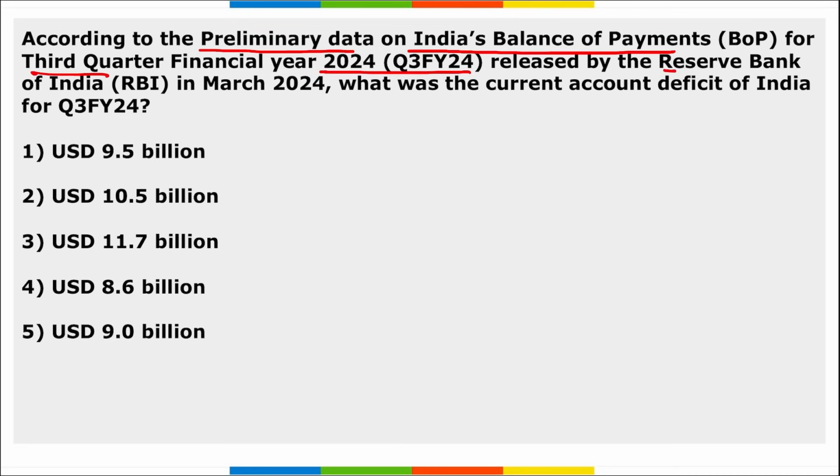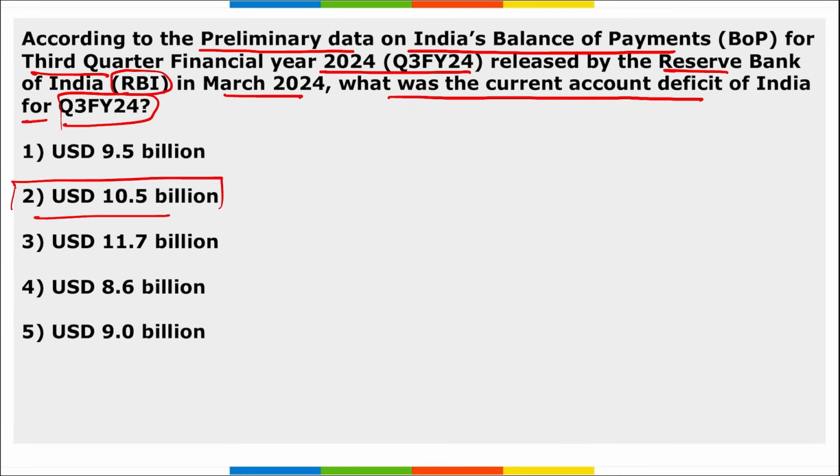Next, according to preliminary data on India's balance of payments for the third quarter of financial year 24 released by RBI in March 24, what was the current account deficit of India for the third quarter of fiscal year 24? The current account deficit is $10.5 billion, right? That is 1.2% of the GDP.